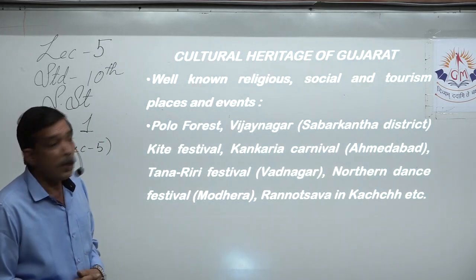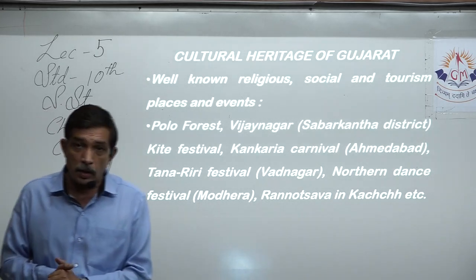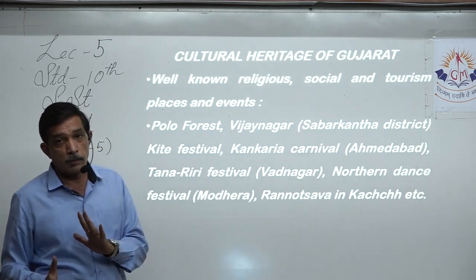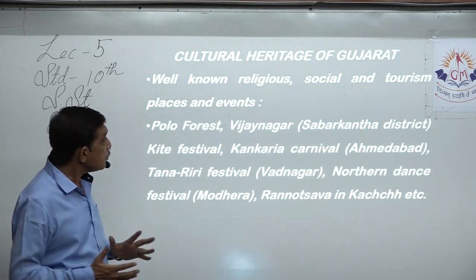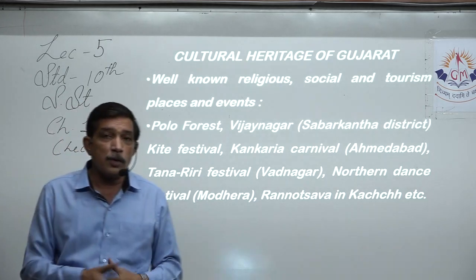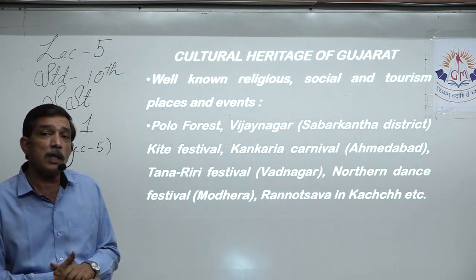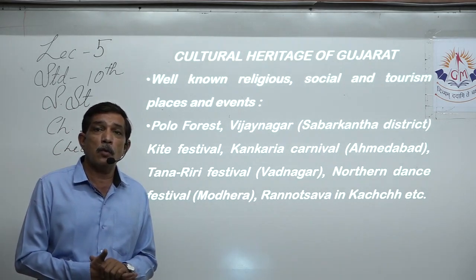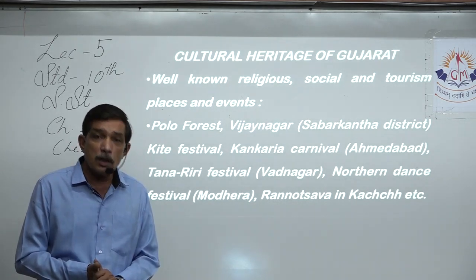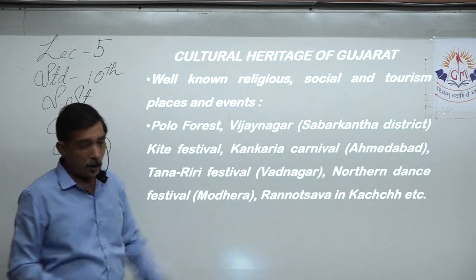Now let us go ahead with the well-known religious, social and tourism places and events that are happening in Gujarat. We are talking about the cultural heritage of Gujarat, in which we saw lots of important places and lots of religious places. Now all of that combined. For example, Polo Forest. Polo Forest is a type of reserved forest. It has different types of vegetational species, lots of different types of vegetation is found over there. It's quite protected, and it is known as Polo Forest. That is in Vijayanagar, Sabarkantha district.